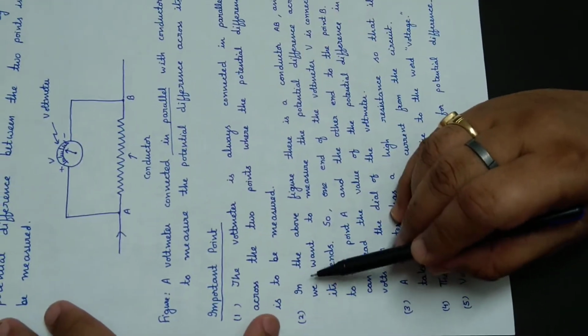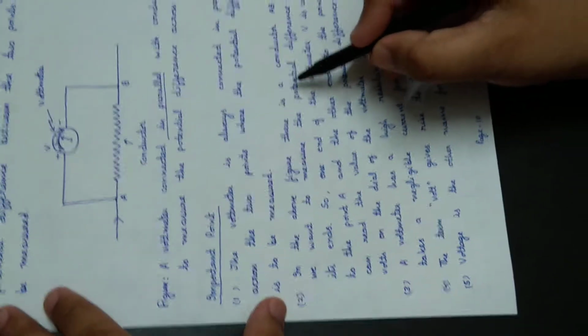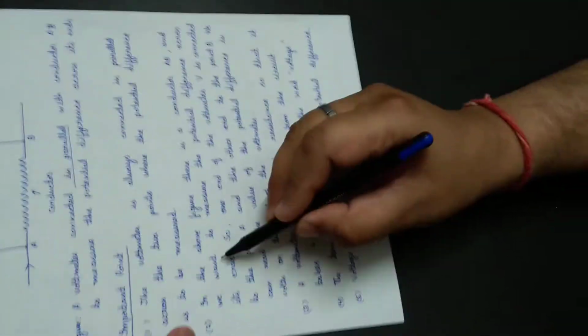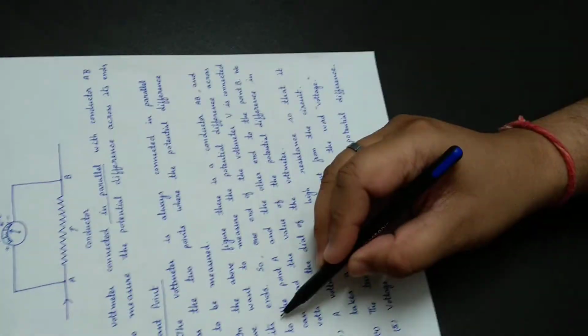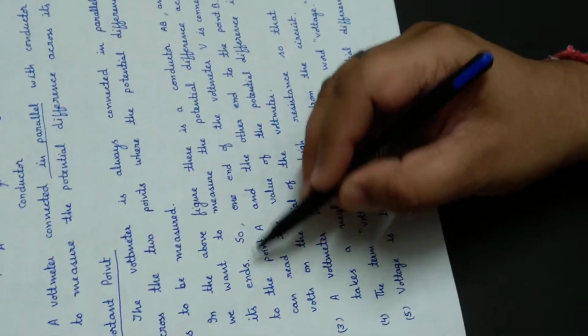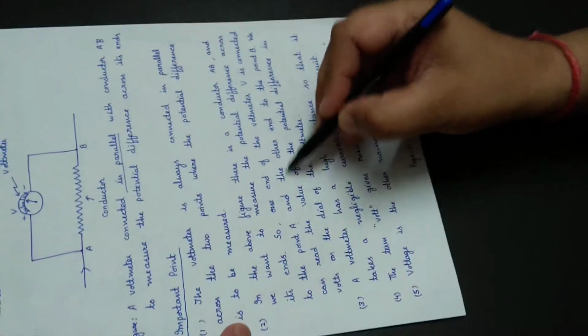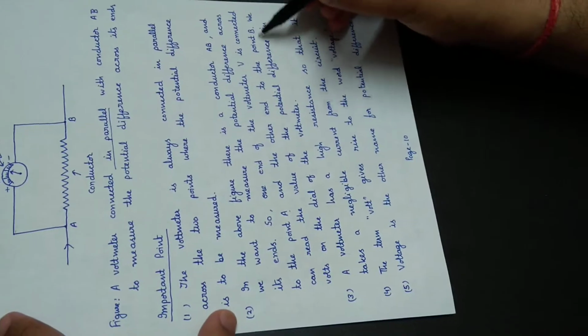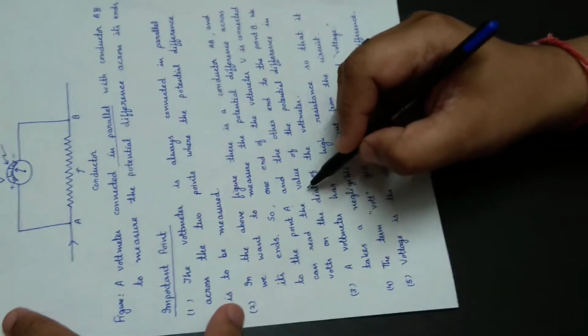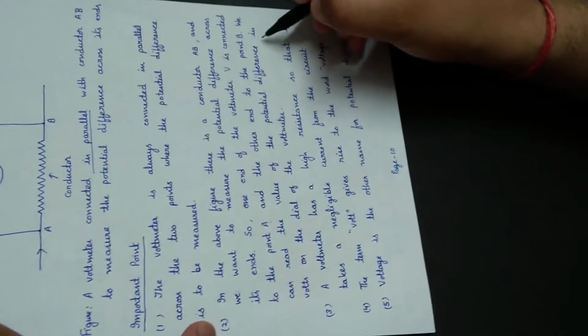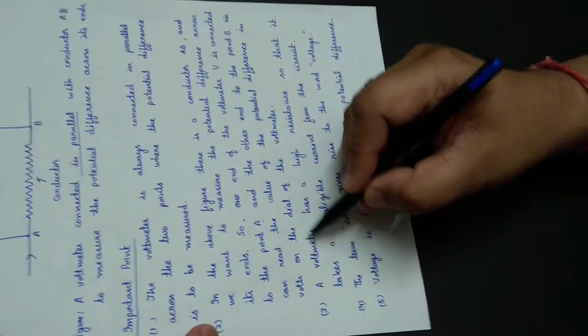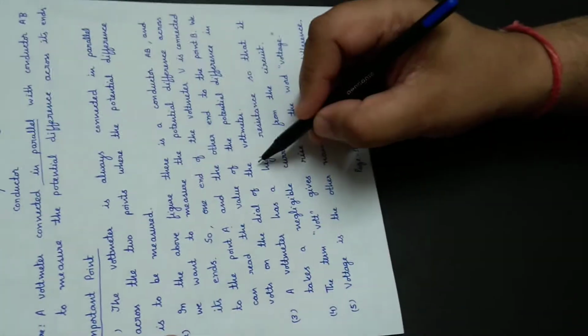Second point. In the above figure, there is a conductor AB and we want to measure the potential difference across its ends. So one end of the voltmeter is connected to the point A and the other end to point B. We can read the value of the potential difference in volts on the dial of the voltmeter directly. The reading which is given shows the potential difference between the 2 points directly.